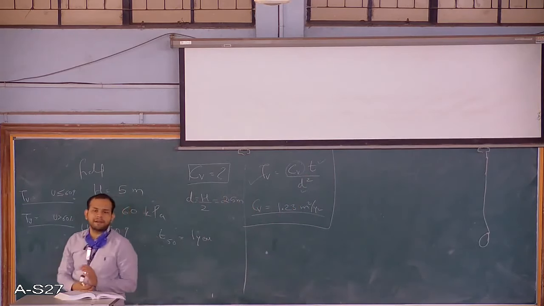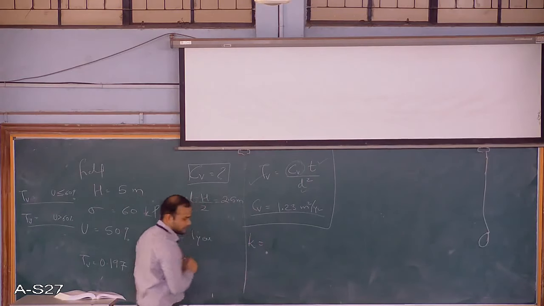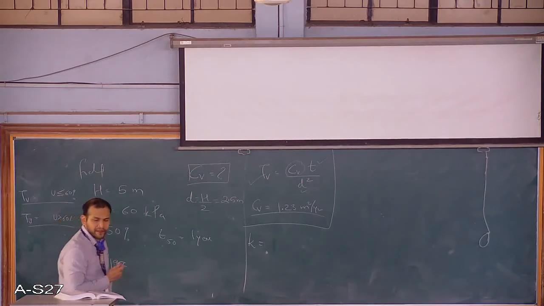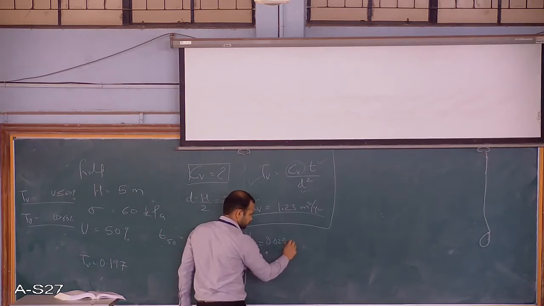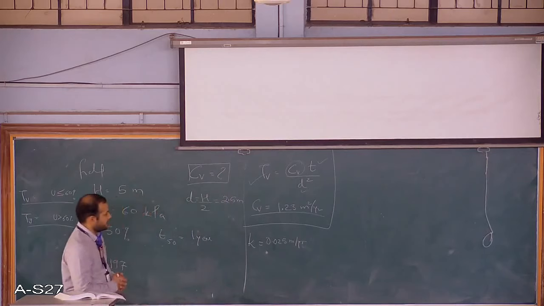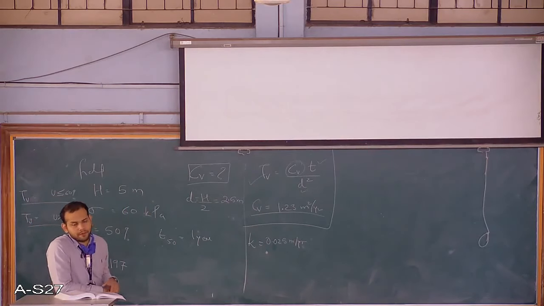Now in the second part they have given you the value of K, the coefficient of permeability, small k, which is 0.025 meters per year. Now if K comes into the picture, we have only one formula which involves K. Just go back and look at the formula.